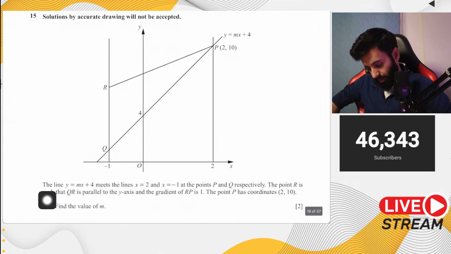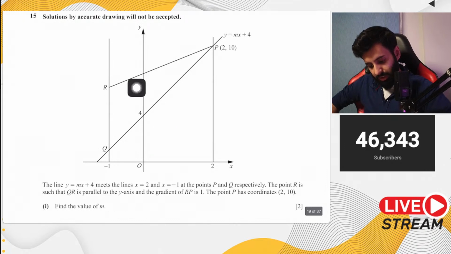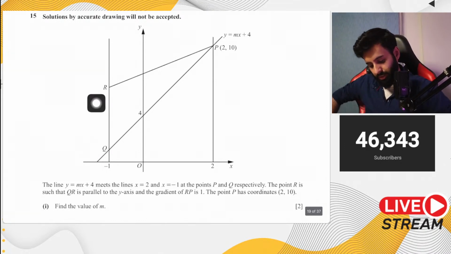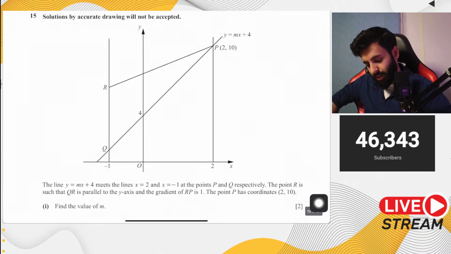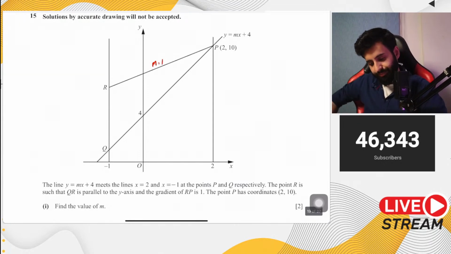The point R is such that QR is parallel to the y-axis. So it's just trying to tell you that this is a vertical line. And the gradient of RP is 1. So that means the gradient of this line is basically equal to 1. Now, how does that help?